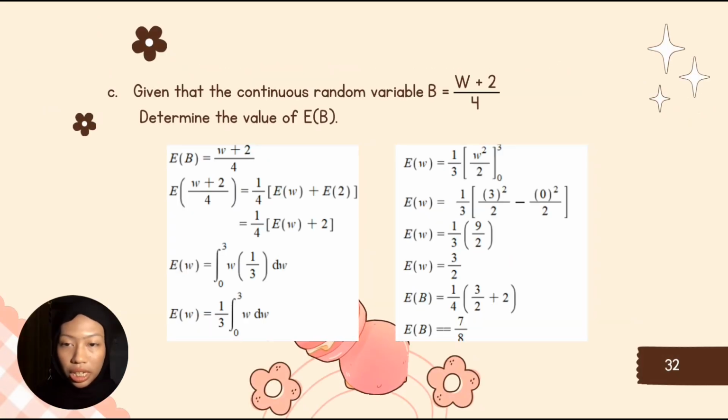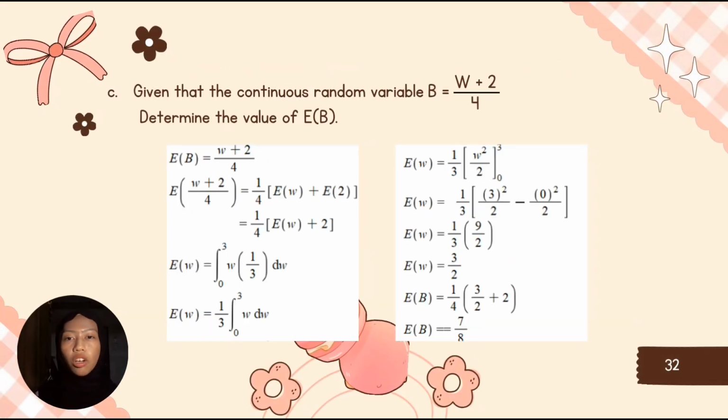Okay, for the last question, question C, given that the continuous random variable B equals W plus 2 over 4, determine the value of E(B). First, we need to substitute the value of B into E(B), and then we need to factorize that.